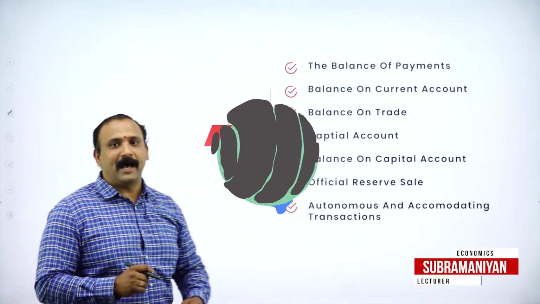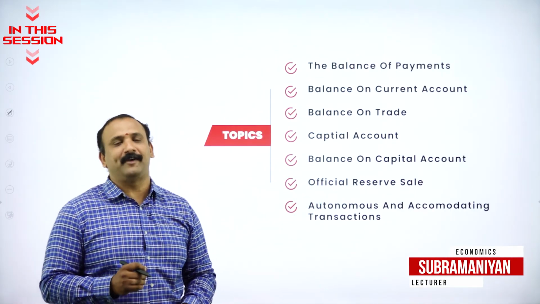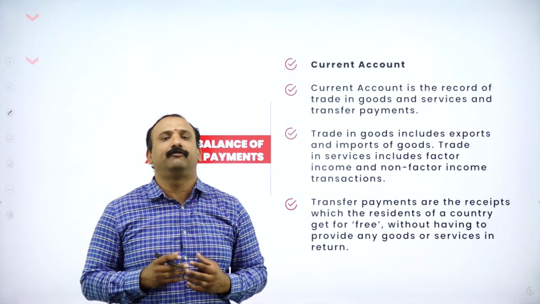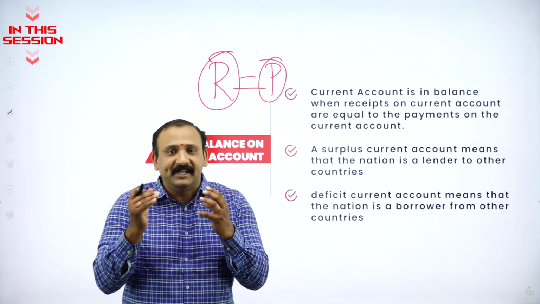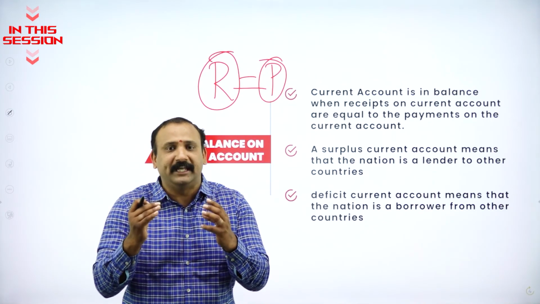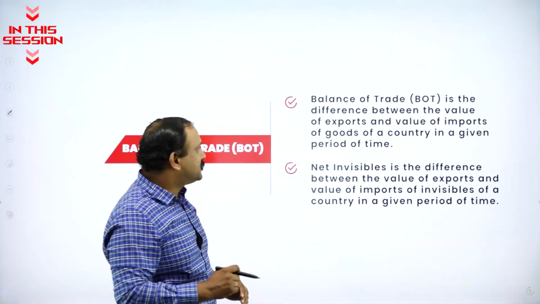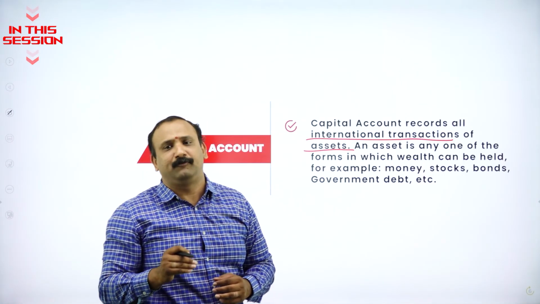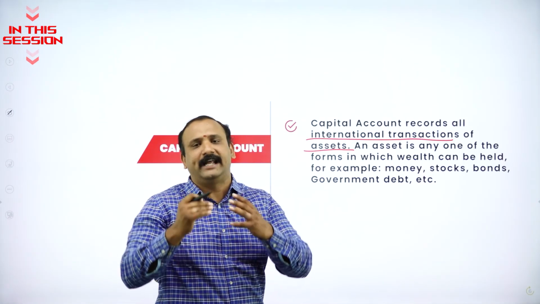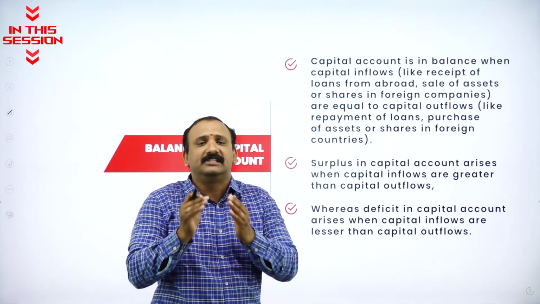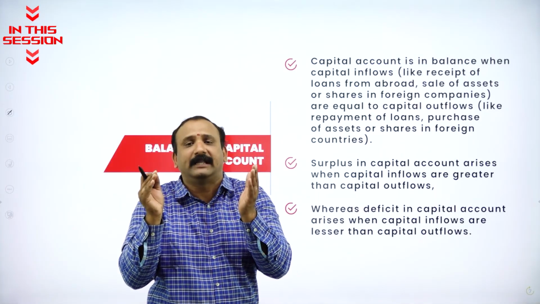So starting with the balance of payments, one of the most favored topics in macroeconomics. What do you mean by the balance of payments altogether? Can India become a lender of money to other countries? Now, balance on trade. What is a balance of trade? An asset is any form of wealth. For example, stocks, bonds, government debt. Balance on capital account is the balance when the capital inflows.